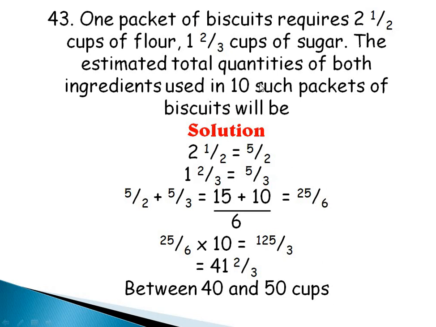Now they are saying in 10 such packets. So that means I'm going to multiply this fraction by 10. And that gives me, okay, I can still say 2 here, 3, 2 here, 5. Then 5 times 25 will give me 125 divided by 3. Then how many 3 can I get in 125? I have 41 of it. 41 whole number 2/3. Now because it said estimated, so this is 41 2/3. 41 is between 40 and 50. So that is what it would be. It's between 40 and 50 cups. Is that taken? Very good.